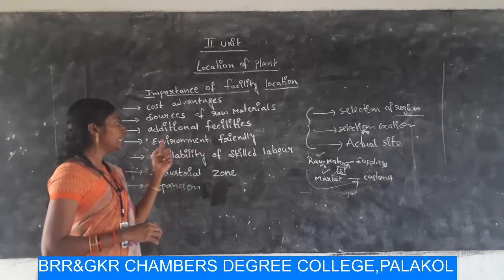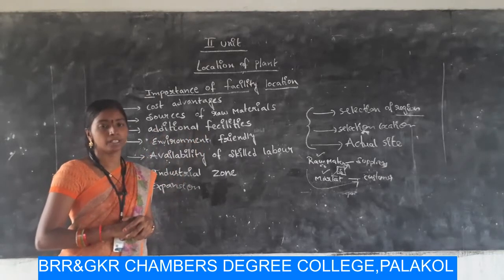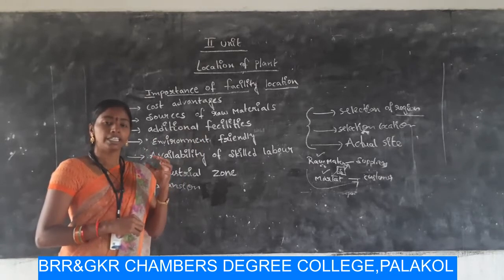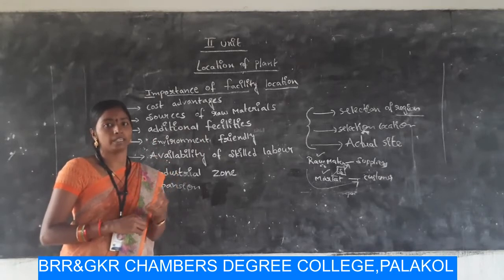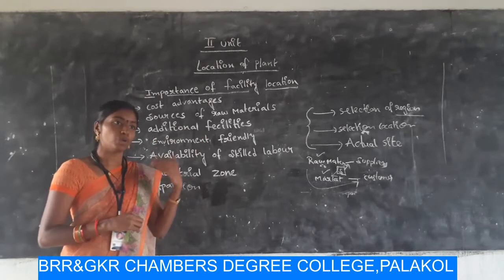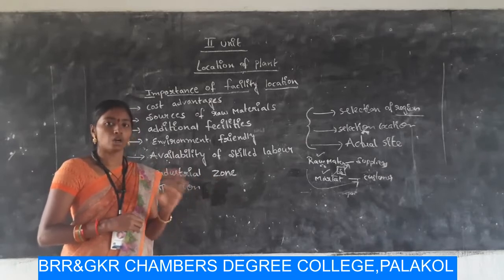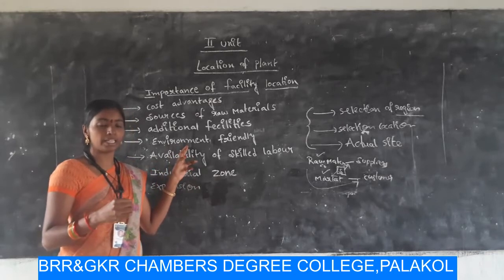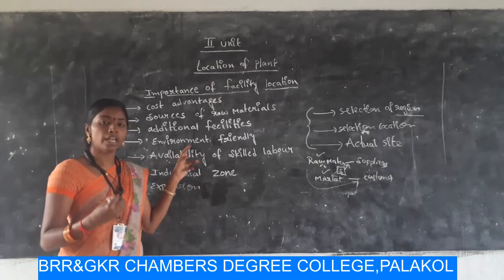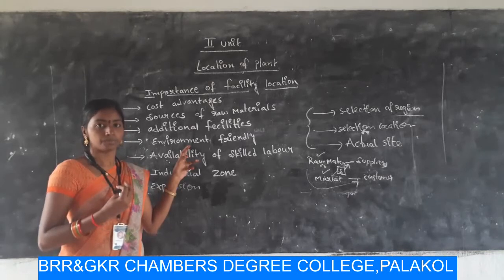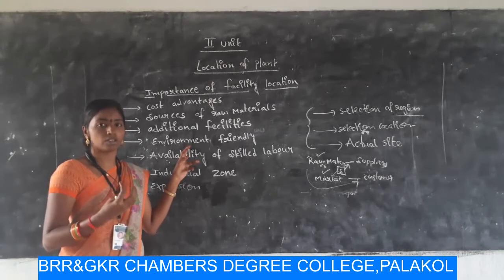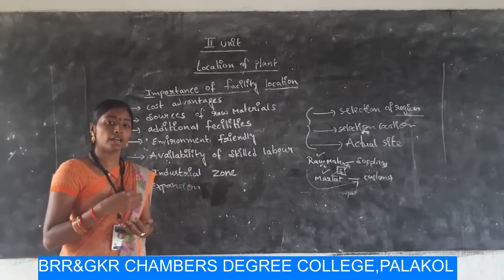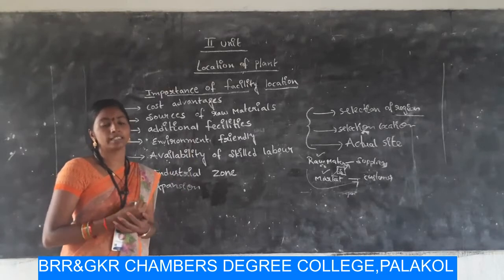And next one, environment friendly. We have to select the site which gives an environment friendly environment, for both employees and society at the same time, which means there are some wastages which come from the factories, which lead to air pollution or water pollution, or sometimes some poison gas also comes from the organization. It leads to health problems or hazardous problems for the people in the society.